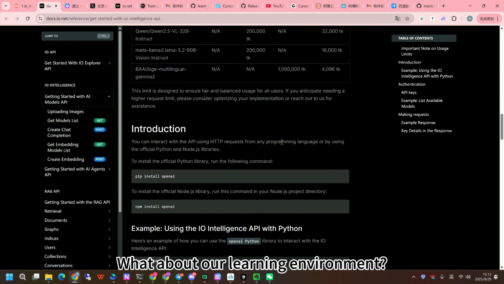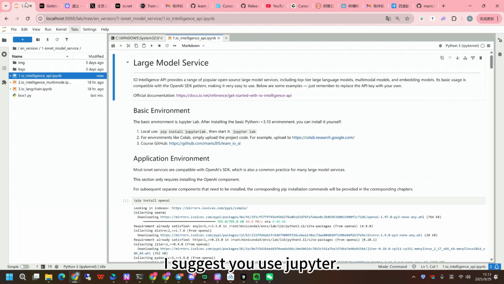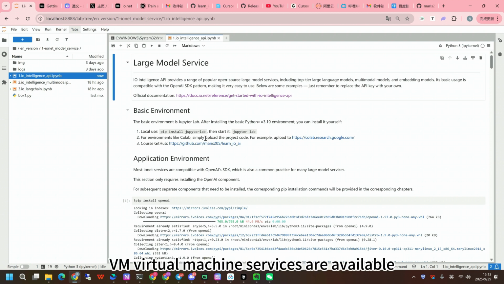Of course, what about our learning environment? I suggest you use Jupyter. Build one yourself locally. Of course, you can also use Colab, including IONET's own. It also has such a VM virtual machine service available. This one can run like Colab. This is our entire GitHub. It's the same back here.